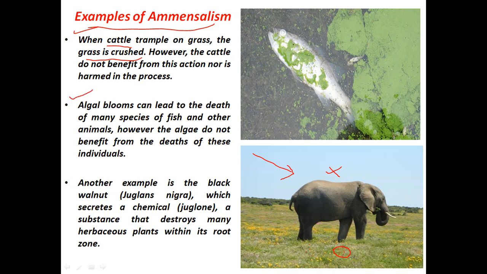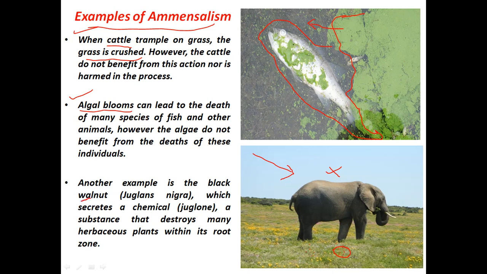Another example is algal blooms. Algal bloom is the excessive growth of algae in a water body. When there is an excessive algal growth, these algae deplete the oxygen levels of the water body, which ultimately causes the death of aquatic species like fish. So fish and aquatic plants are destroyed because of the less oxygen, but the algae as such remain unaffected. This is another example of amensalism.